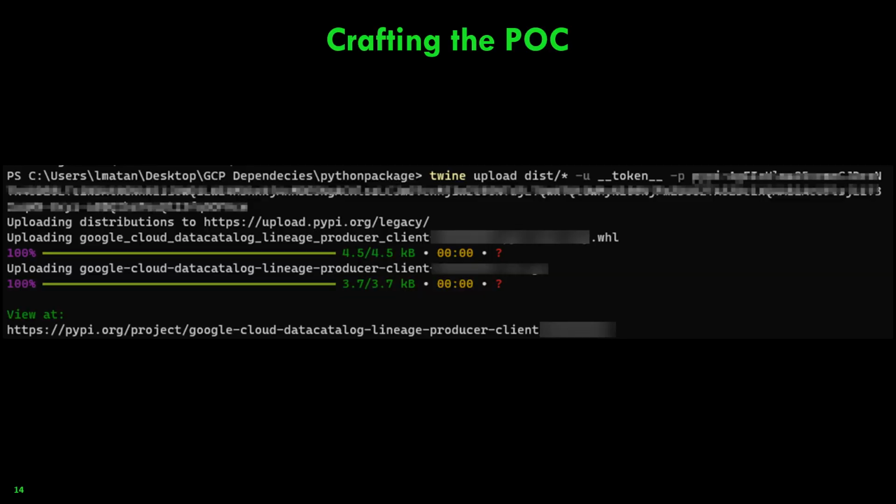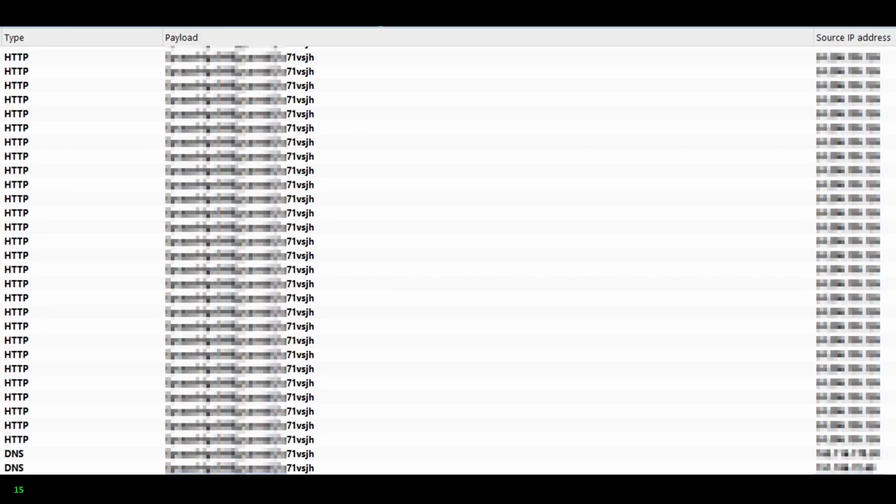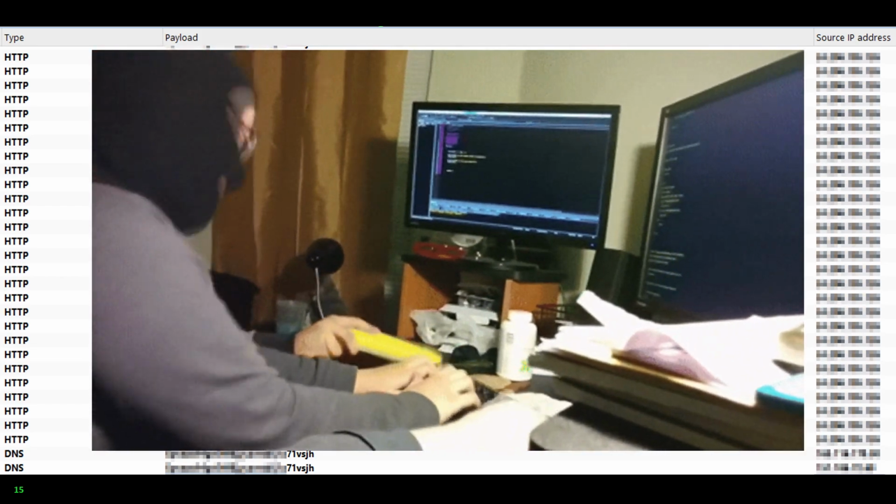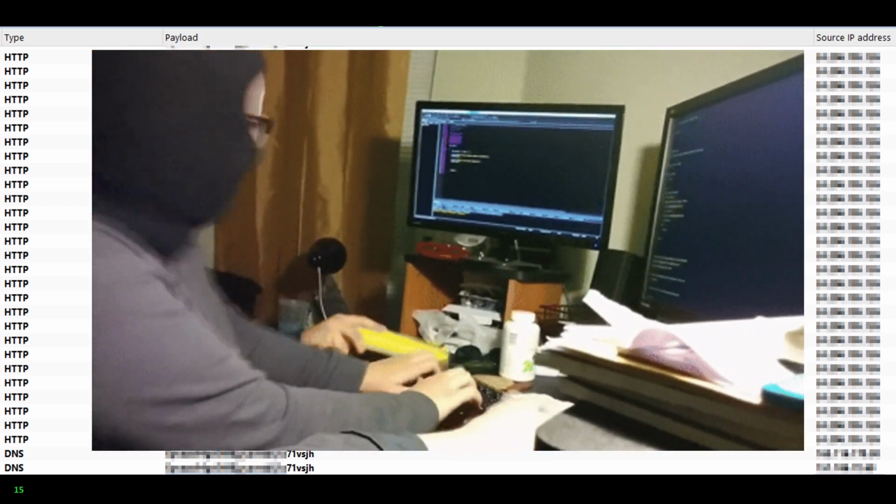This is my Python package that is named Google Cloud. Then I uploaded the package to PyPI with the same version and the same name. And the next and final step is to see all of these requests and be so happy, because I just realized I executed code on Google internal servers.